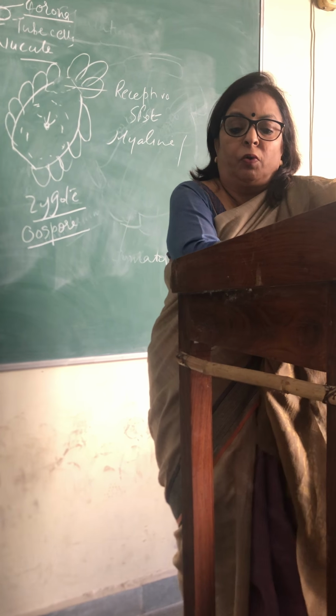During germination, it will form two kinds of cells: the primary protonema and the rhizoidal initial. Like we have this oospore, this will be the primary protonema, and this will be the rhizoidal initial.